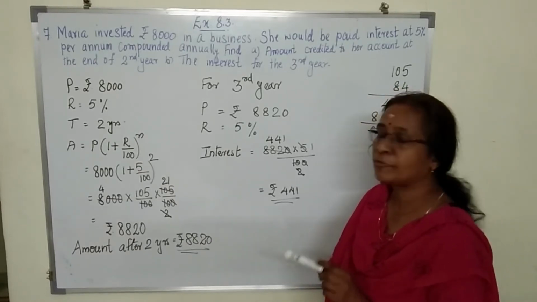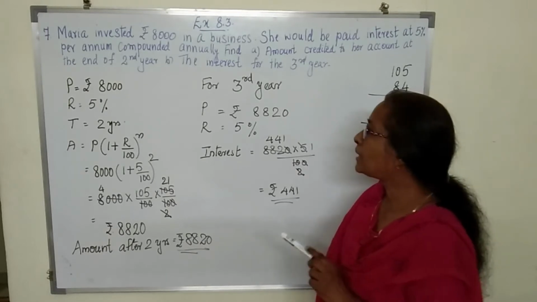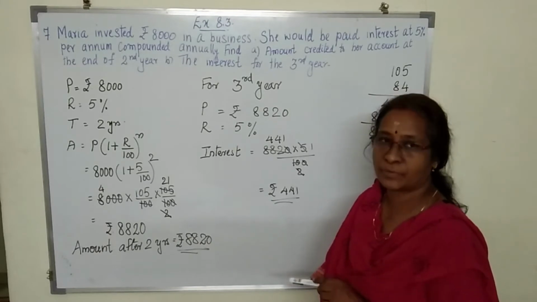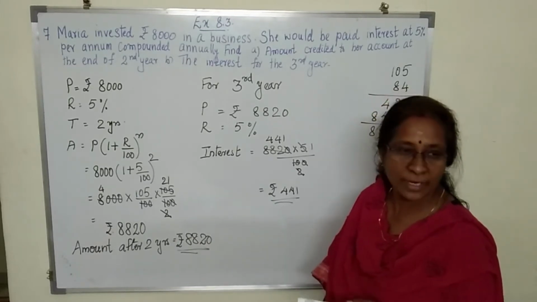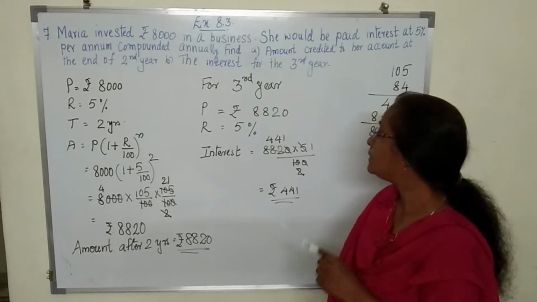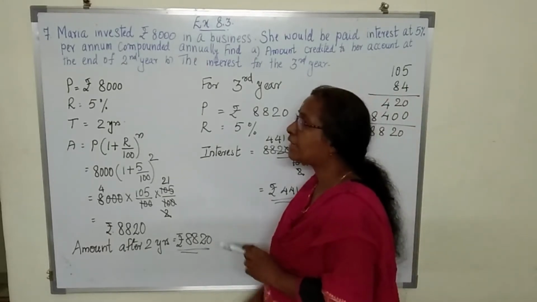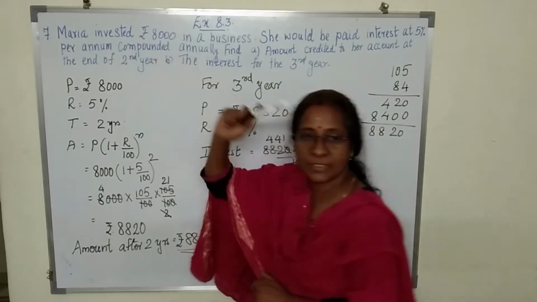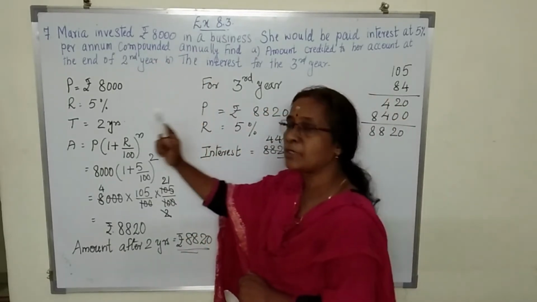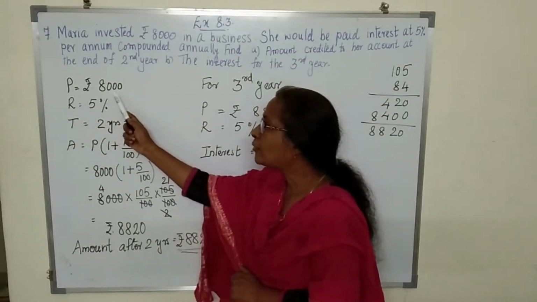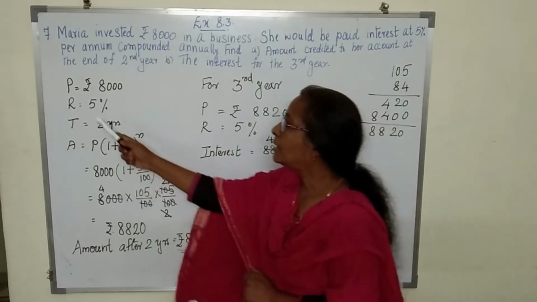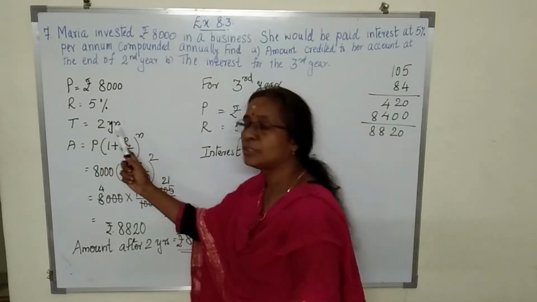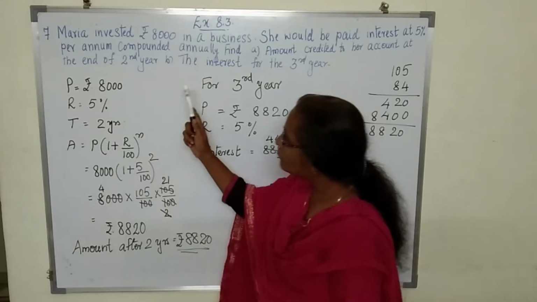So you have to find two things. One is the amount she will be getting at the end of 2 years, and also we have to find the interest of third year. Now what is given here? What amount she has invested is given, which is the principal. Principal is rupees 8,000. Rate of interest is 5%. Time is 2 years. So we have to find the amount.